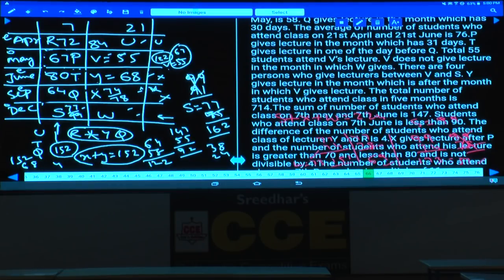If it is not 85, then what is the other thing here? 77 minus 8. What is 77 minus 8? 69. And if it is 69, 7 plus 9 is how much? 63, 3. 1 plus 7, 8 plus 6, 143. 143, 57 plus 24 is how much? 70. Are you getting the answer or not? Then we are able to fix the value of this S. And this X is 78, and this S will be 77, and W will be 69. And the sum of these will be 714. Hence, that information needs to be added. What is that information here? The difference between S and W is 8.